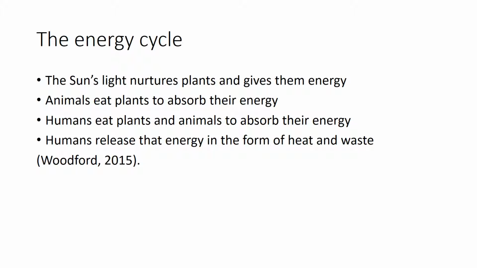When discussing the conservation of energy and the energy cycle in terms of the sun, an example would be that the sun's light nurtures plants and gives them energy. The animals then eat these plants and absorb their energy. Humans eat both plants and animals to absorb the energy that they hold. The humans then release the energy in the form of heat and waste.